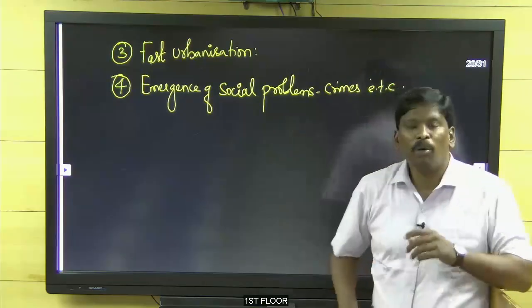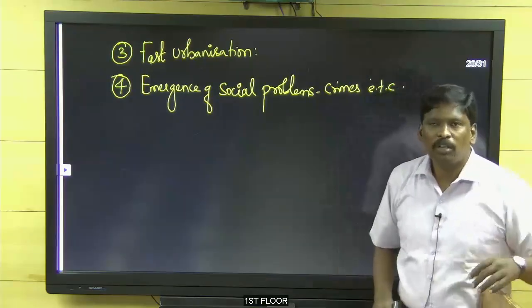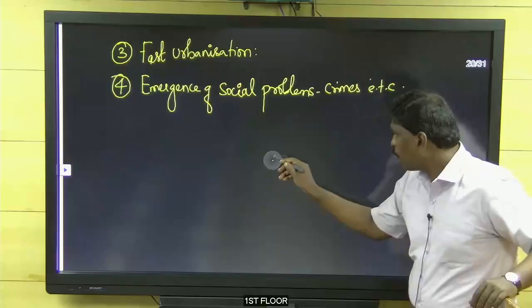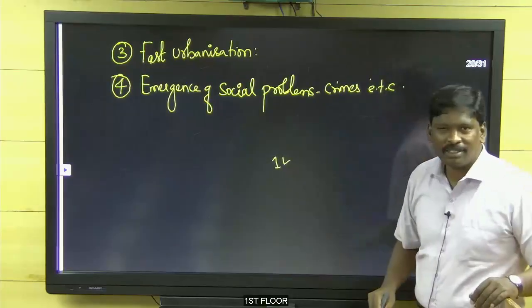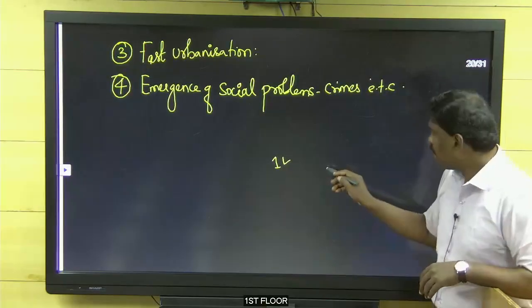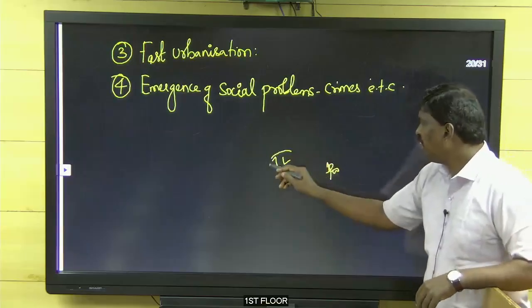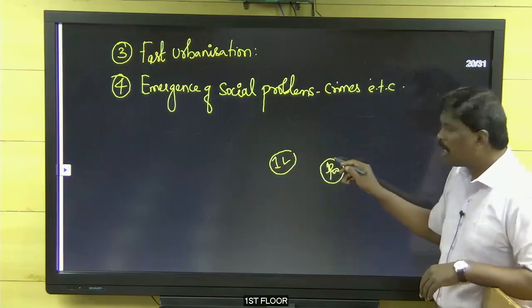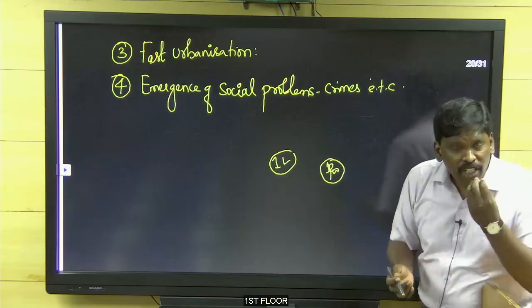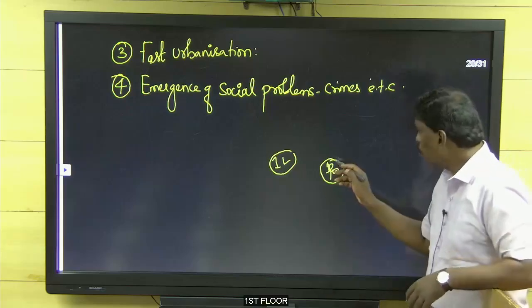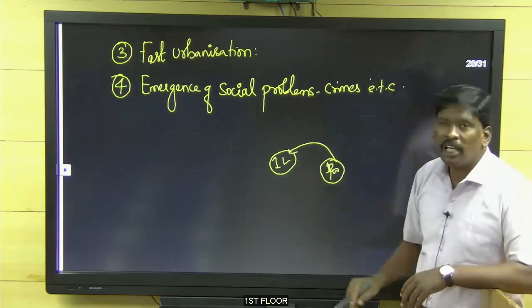Why are social problems more? A man with 1 lakh is a capitalist, but another man is a poor man. Day by day he is earning, but he is not able to get anything to feed his stomach. What would he do? He would go and rob the money.